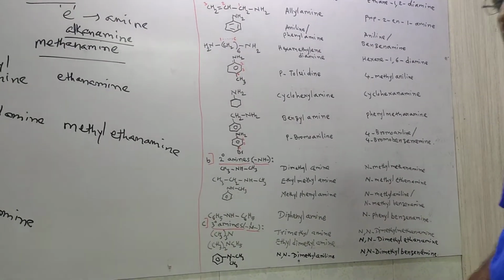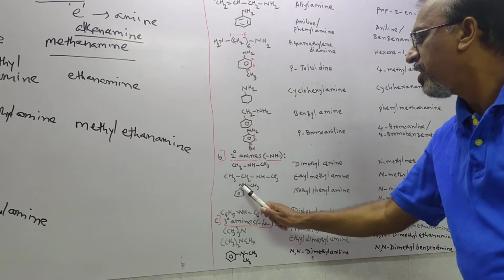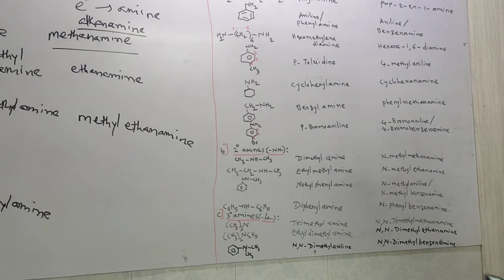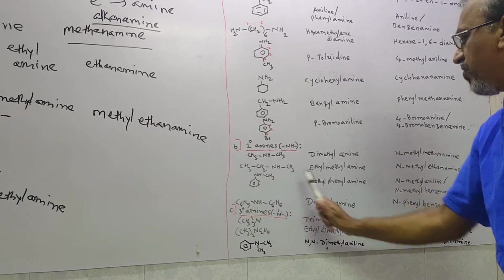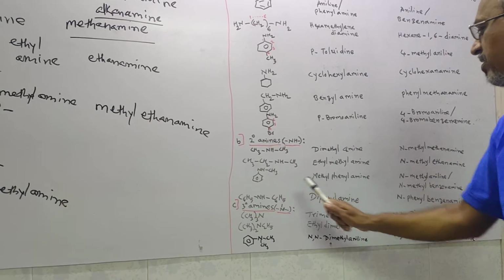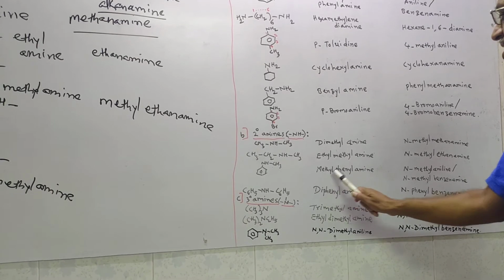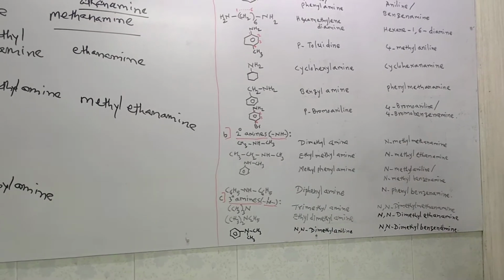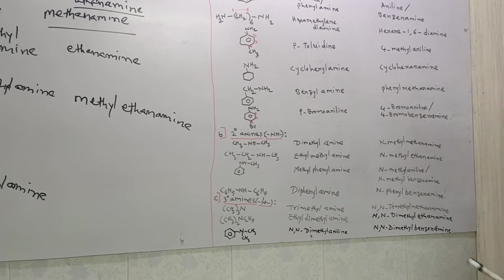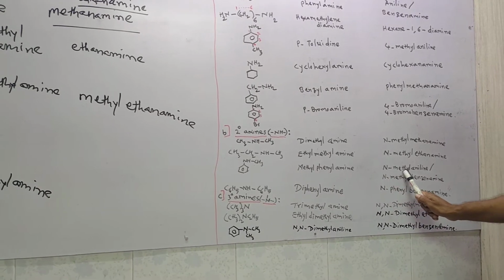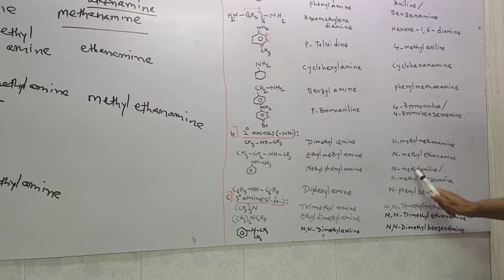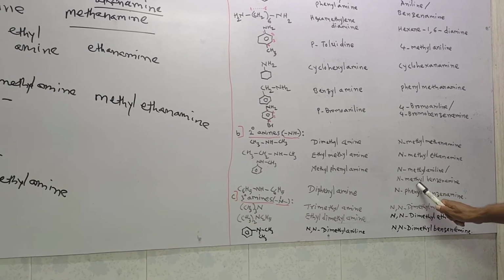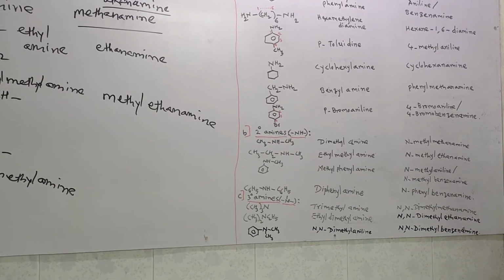Later on, aromatic compound: on benzene, NHCH3. Around the nitrogen atom, on one side benzene means phenyl group is there, on the other side methyl. That's why methyl phenyl amine is the common name. And IUPAC name: on nitrogen a methyl group, and the parent amine is aniline. So N-methyl aniline or N-methyl benzenamine is the IUPAC name.